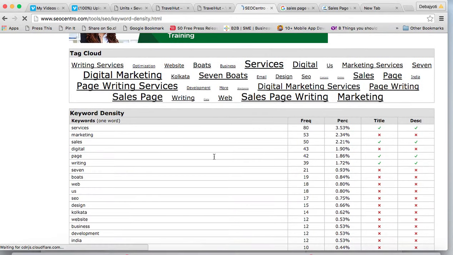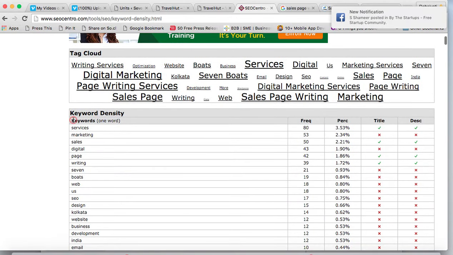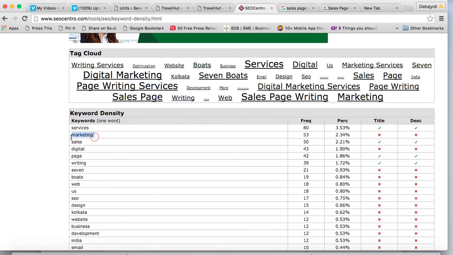So you see here keyword density, this is the one word or single word keyword. You see services, then marketing, then sales, then digital, then page, then writing. So all these words, sales, page, writing, services. As per the sequence, you can see the most important words are at the top. So this is very important. And you see the single words like sales, page, writing, these are all below 7%. So this is perfectly fine.